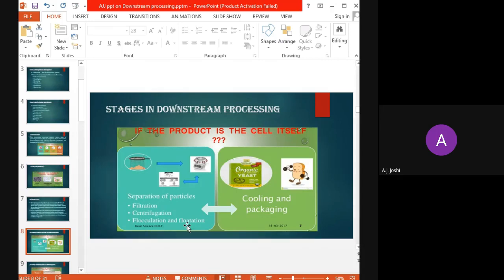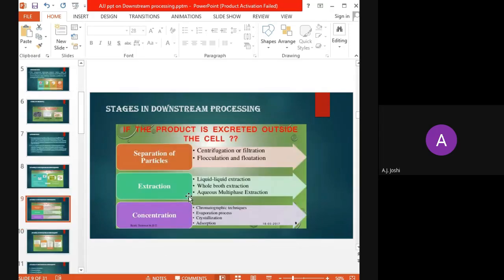and disposed of appropriately. Okay. Then if the product is extracellular, what are the stages in the downstream processing if the product is excreted outside the cell? That may be extracellular enzymes, or different kinds of antibiotics released by the microbial cells within the fermentation broth. Here the steps involved are the separation of particles, extraction and concentration. Three major steps are included in the downstream processing if the product is excreted outside the cell.